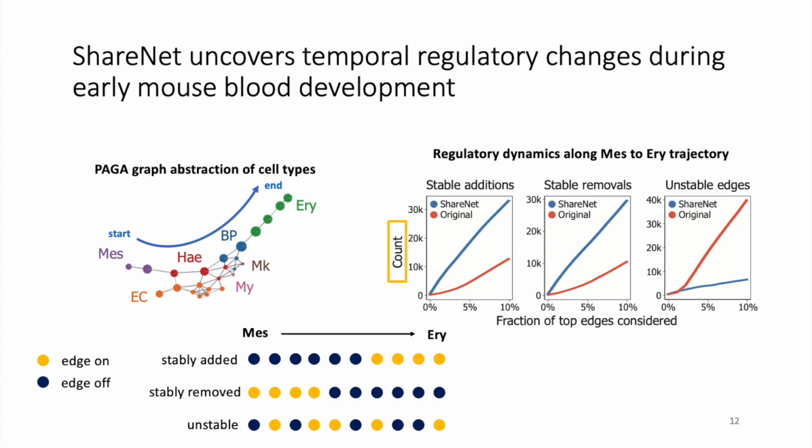The number of each of these types of edges is represented on the y-axis, and we performed searches for these edges across a range of thresholds for retaining edges by their scores, represented here on the x-axis. We found that the number of stably added and the number of stably removed edges is consistently higher in networks inferred using ShareNet compared to without ShareNet. Meanwhile, the number of unstable edges along the developmental trajectory was noticeably higher in networks inferred without ShareNet, which reflects the higher noise levels in this set of networks compared to the networks inferred using ShareNet.